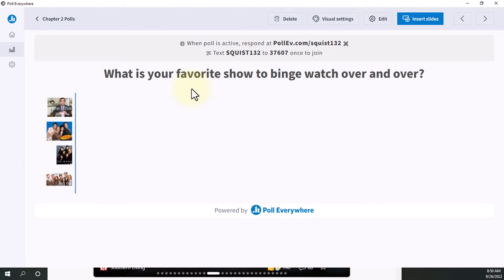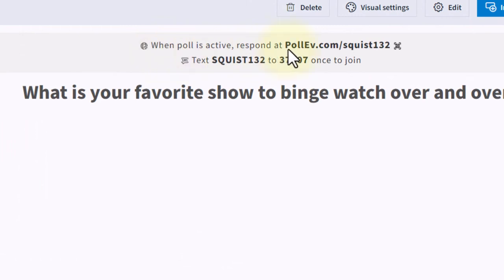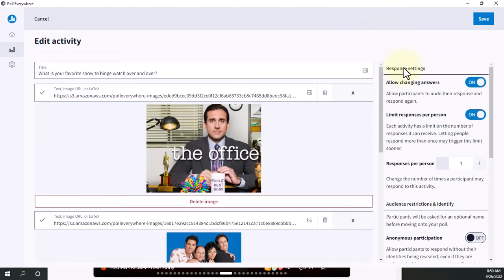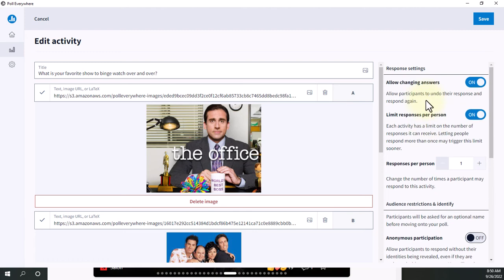And again, you'll see up here that this one does allow the two options. The students can use the Poll Everywhere link, or they can text their response for this one. And again, you can delete it, set your visual settings, as well as edit. And when you press edit, those response settings will come in. Again, it's important to decide if you want your students to be able to answer multiple times or just once.